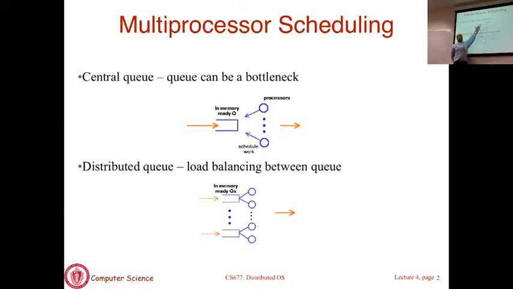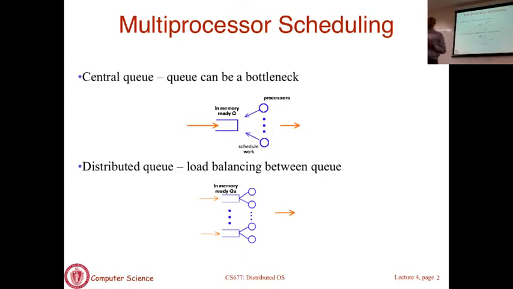They require locking. Now, as you can imagine, as the number of cores in the system grows, that queue is going to become a bottleneck. If you have to grab a lock to grab a task from the queue, any other scheduler that is also running has to wait for the lock. Multiple CPU schedulers will make a request for the lock. One of them will grab the lock, others will block. Hence there's going to be a bottleneck. The bottleneck will grow as the number of cores increases, simply because the probability that multiple CPU schedulers make lock requests will also start increasing.